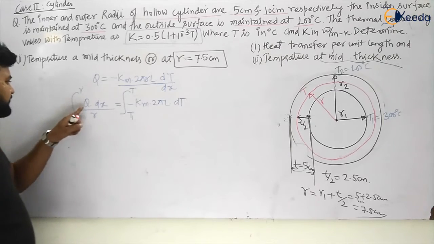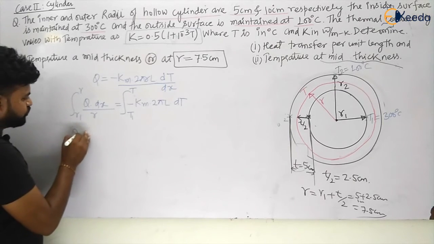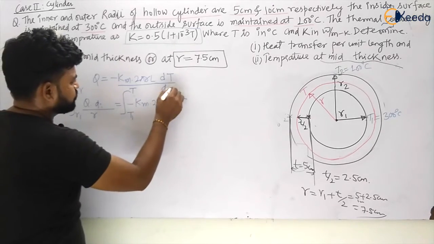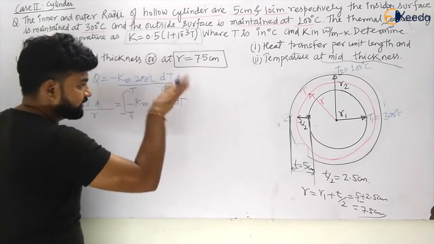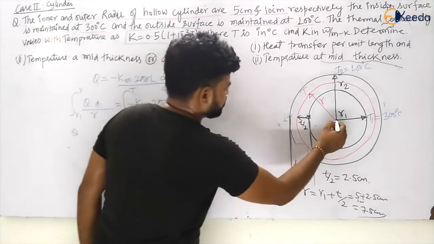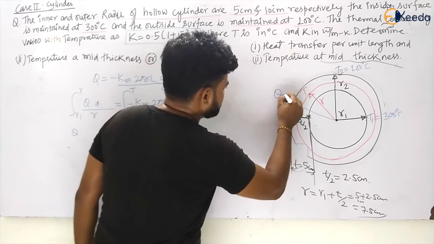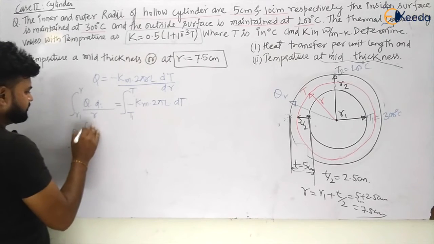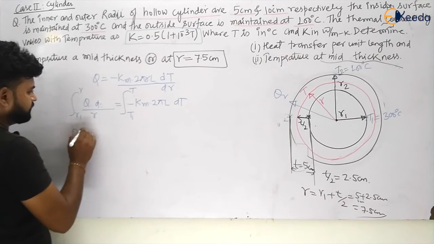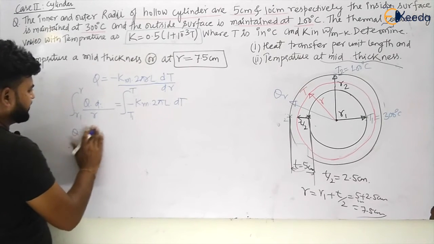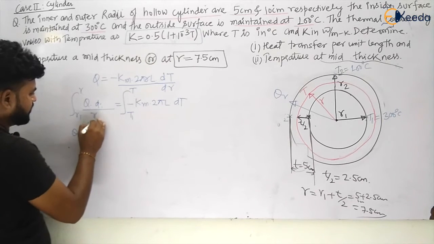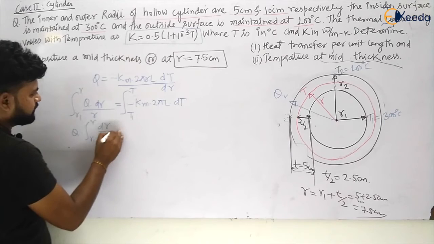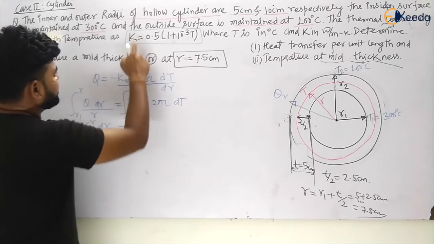Let us take Q out because it is constant. This is not dx, this is dr, my dear students, dt by dr, because it is conducted radially. I am not showing all this because repeatedly we have seen all this. So this will be dr by R from R1 to R. Let us put the value of Km, my dear students.